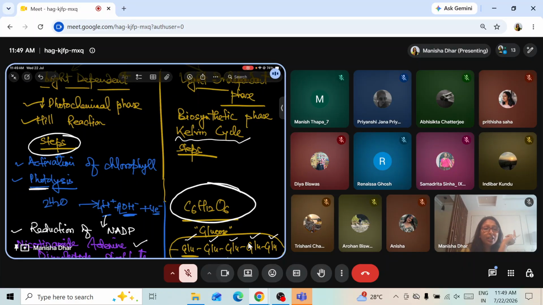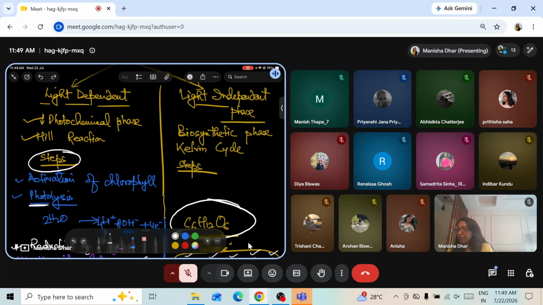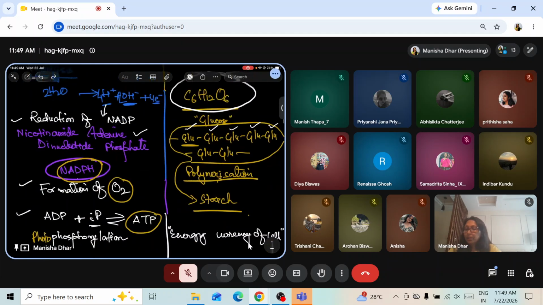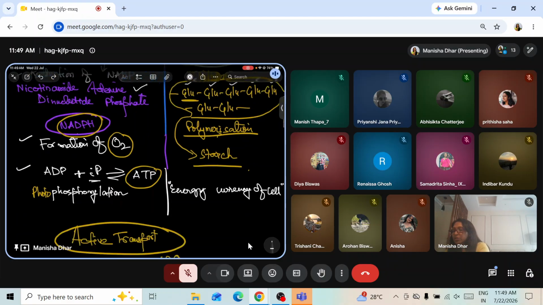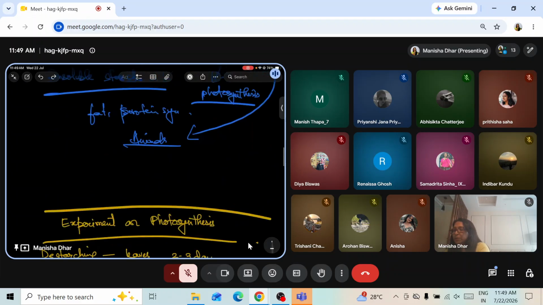Why Calvin cycle? After the name of the scientist. And the photochemical phase is also known as Hill reaction. Why? After Robert Hill. Robert Hill proposed this light-dependent phase, the steps of the light-dependent phase. Okay, so that's why we refer to it as Calvin cycle, and this is Hill reaction. Okay, so we have talked about the light independent phase or dark phase.